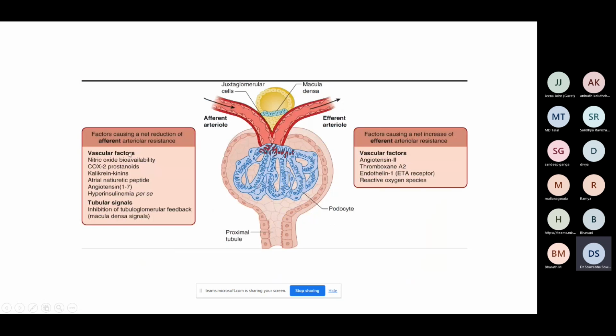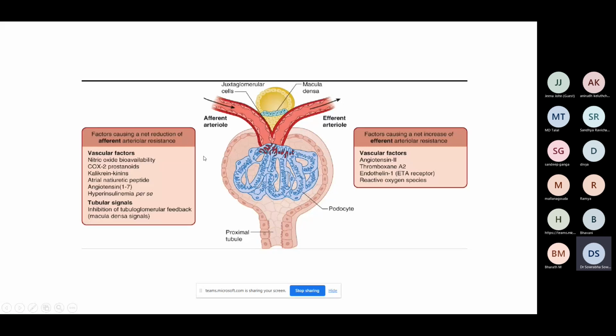There are multiple vascular factors. There are tubular signals. Similarly, what causes an increase in the vascular factors? There are a number of factors like angiotensin 2, thromboxane A2, and VEGF, which increase the efferent arteriolar resistance.